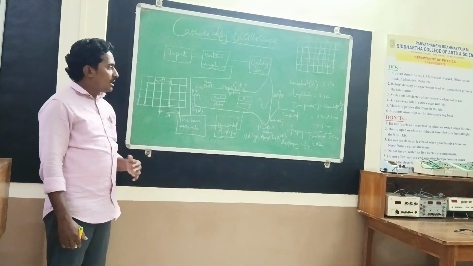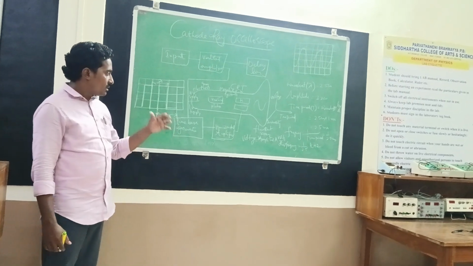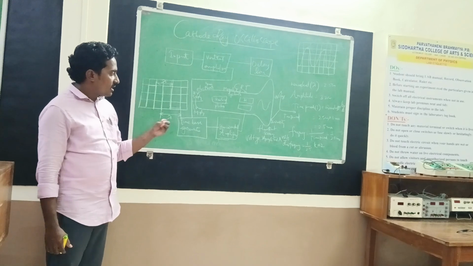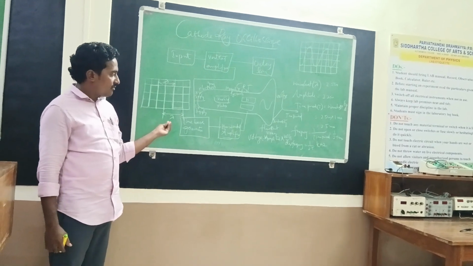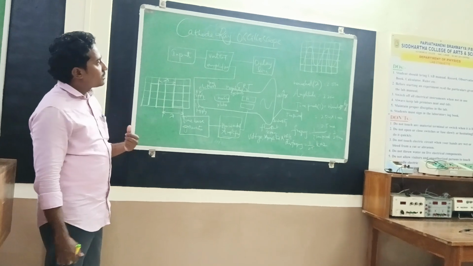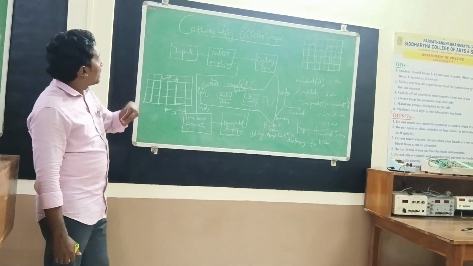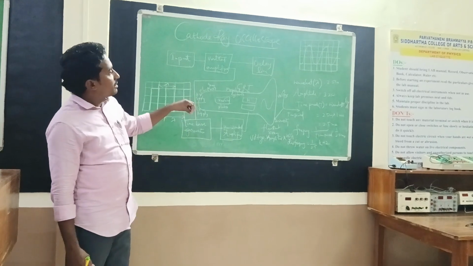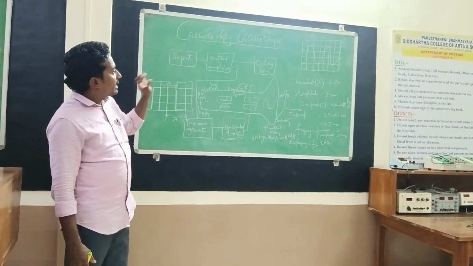The multimeter is the ultimate electronic instrument, which measures voltage and current at different states and can perform multiple operations. Ultimately, the output of the cathode oscilloscope is compared with the multimeter readings. This is briefly about the cathode oscilloscope.